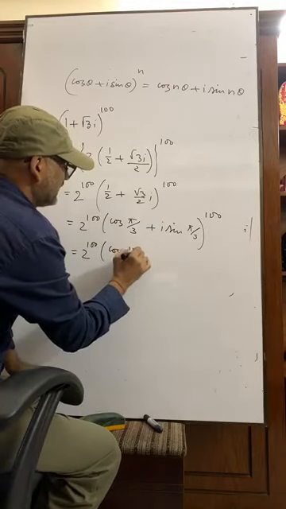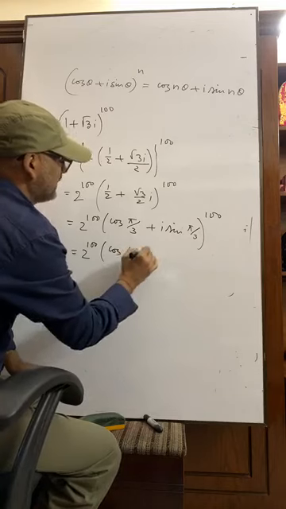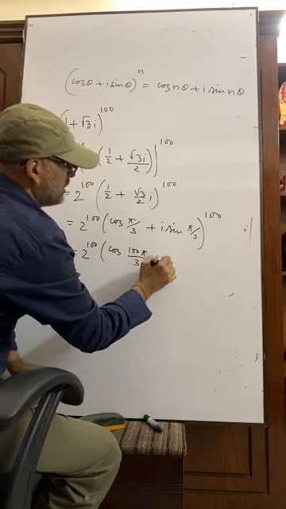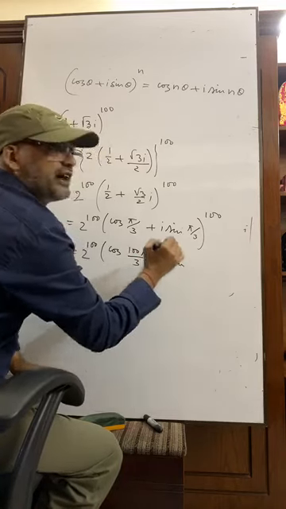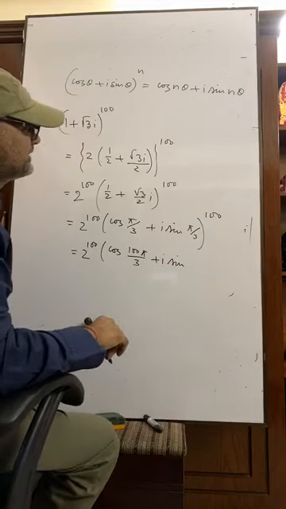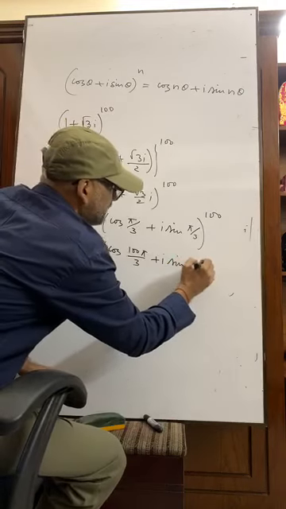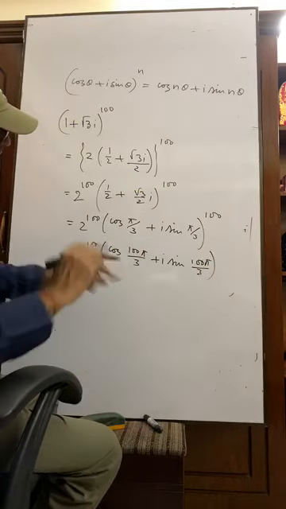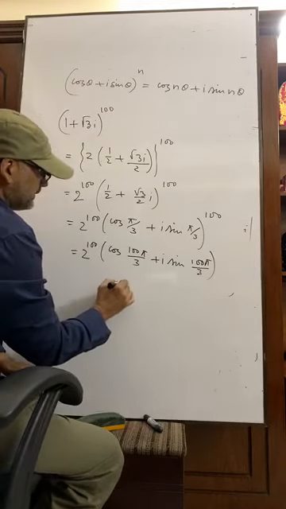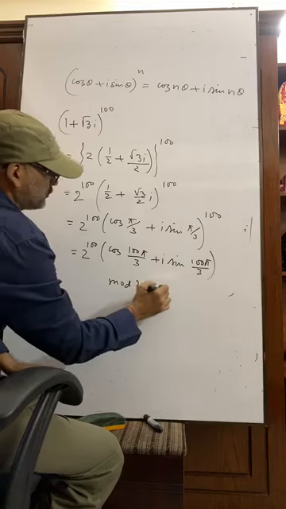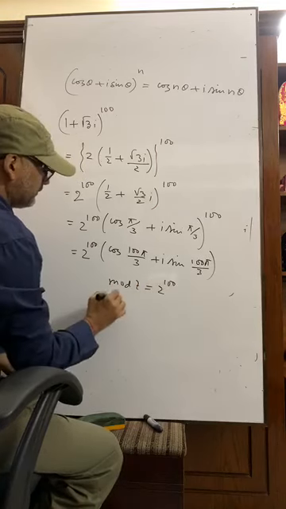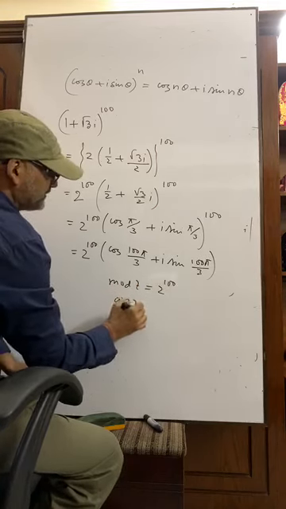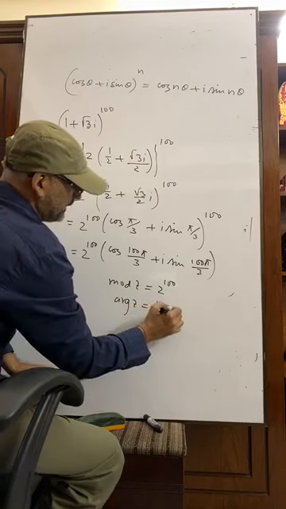So cos 100 pi by 3 plus i sin 100 pi by 3. So from here the modulus of z equals 2 to the power 100 and argument of z equals 100 pi by 3.